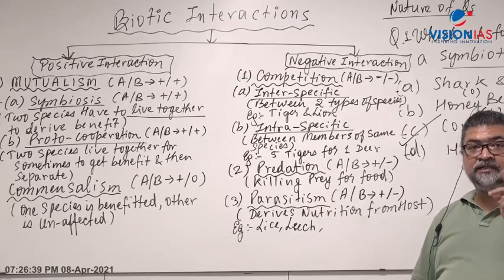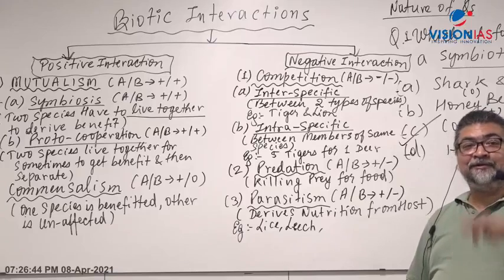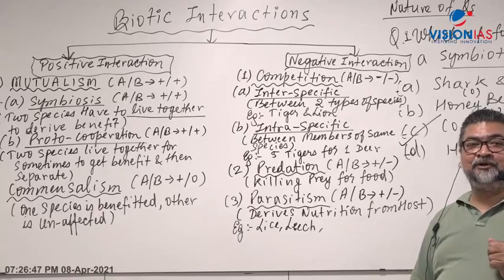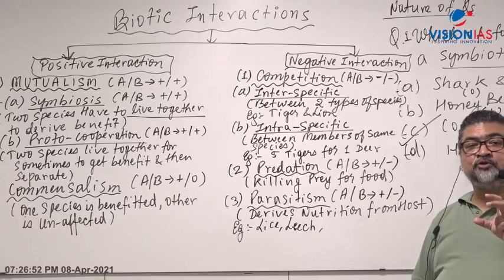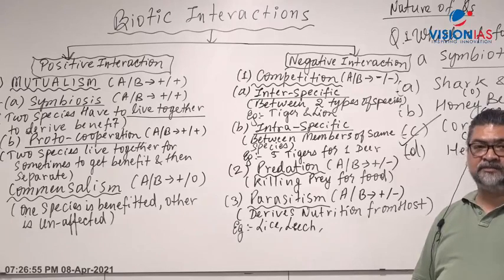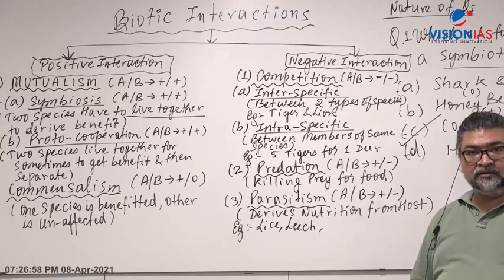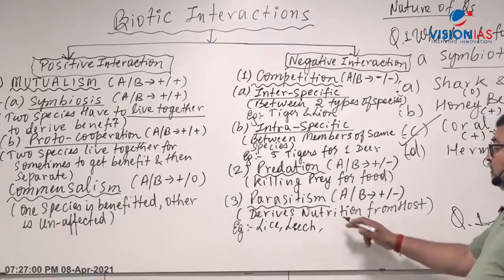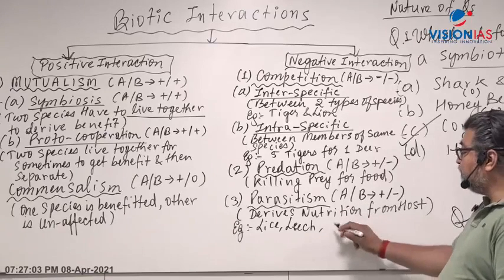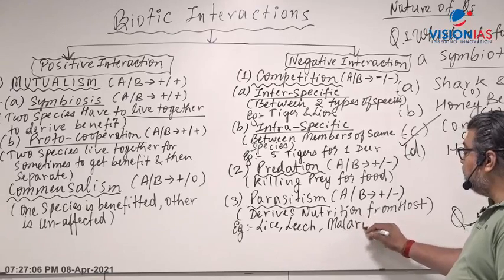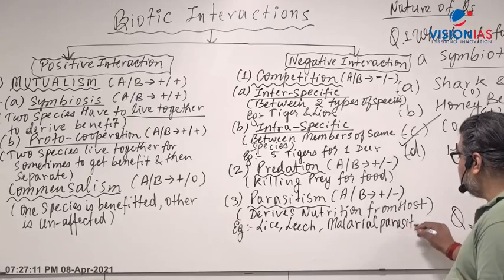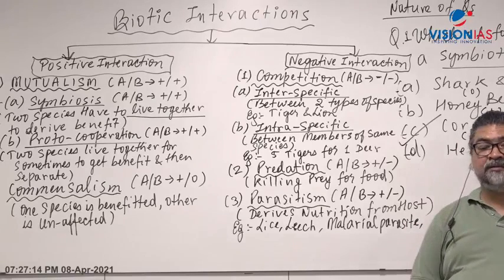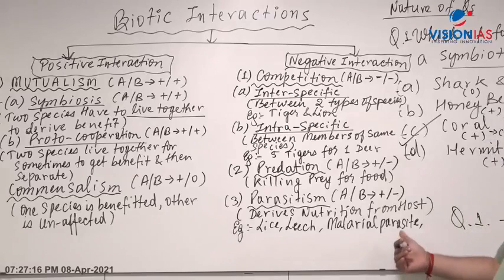A mosquito does so much, dengue, malaria, all this. But the mosquito is not the host, or the mosquito is not the parasite. Mosquito is just a vector, it transmits the disease. Malarial parasite, malaria in human beings, female Anopheles mosquito. Then I'll give you an example here. This malarial parasite, let me write here. Malarial parasite is called Plasmodium, right? Plasmodium falciparum, Plasmodium vivax, Plasmodium malariae, Plasmodium ovale. They are the malarial parasites.